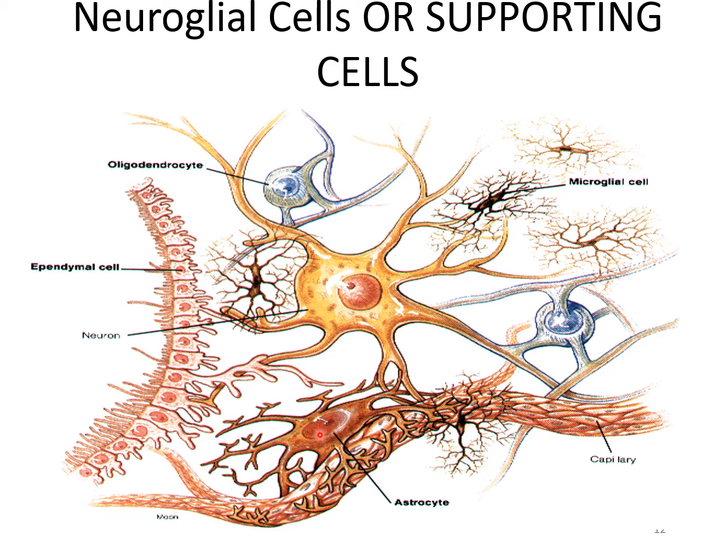The processes are often flattened into leaf-like laminae that may partly surround neurons and separate them from other neurons. The processes frequently end in expansions on the walls of blood vessels or in relation to the surface of the brain. Small swellings called gliosomes are present on the processes of the astrocyte. The swellings are rich in mitochondria.